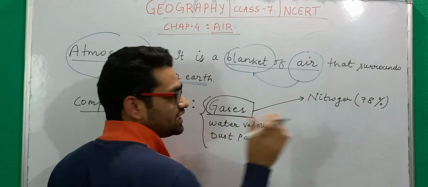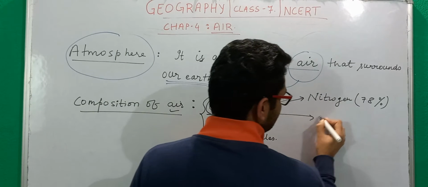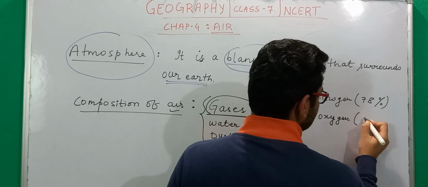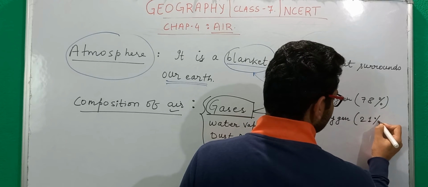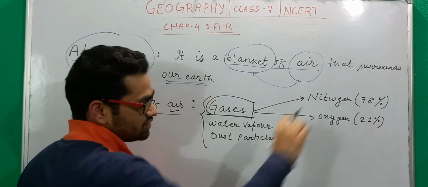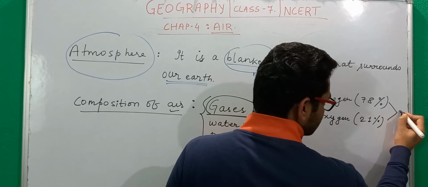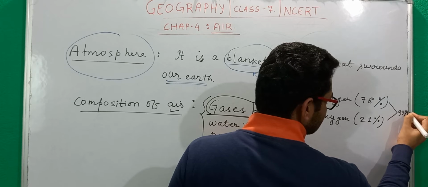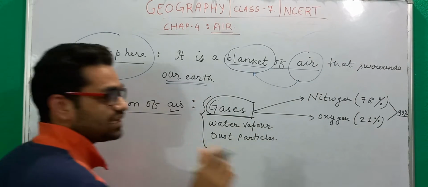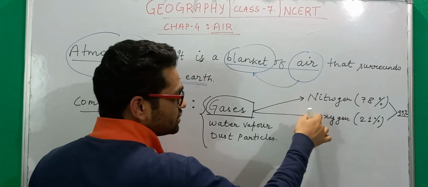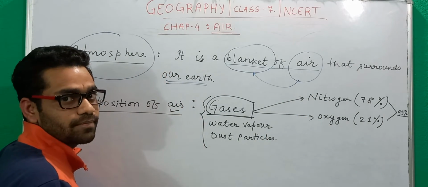Then you have oxygen, which is second most abundant, close to 21%. Now if you add these two, you will find that these two constitute 99% of the air. So 99% of the air is constituted by nitrogen and oxygen alone.